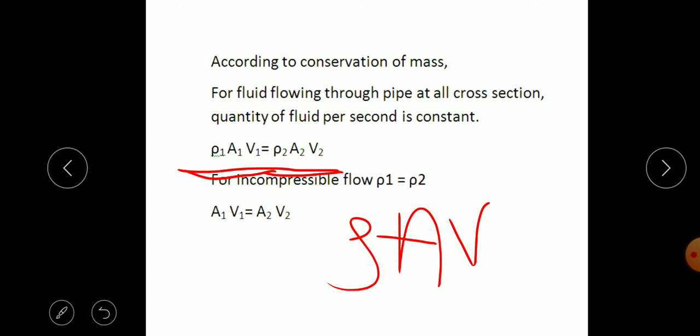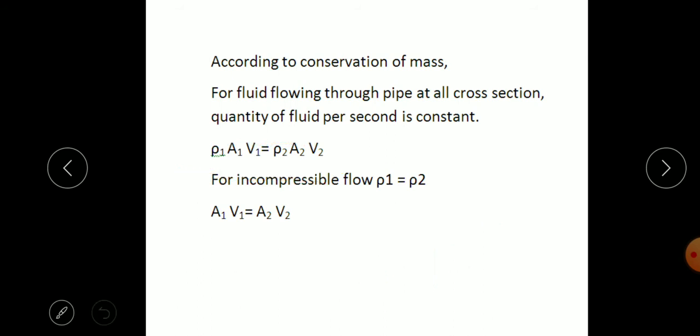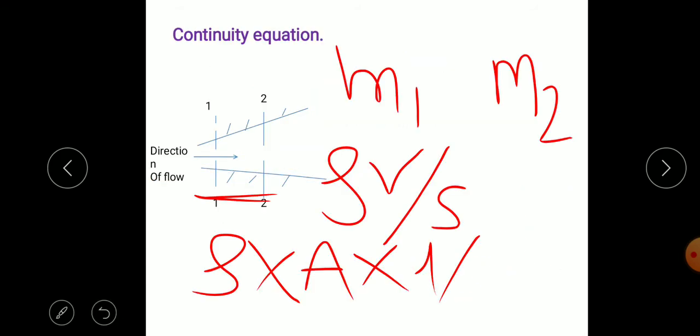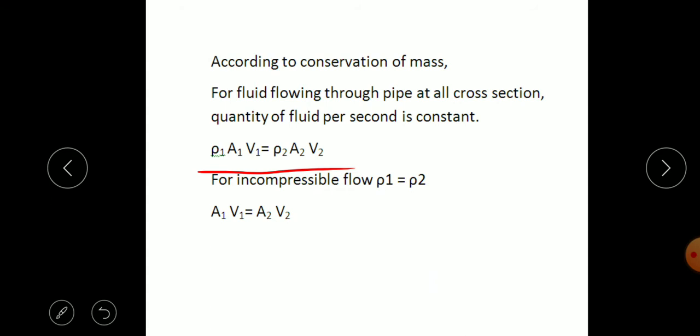So according to conservation of mass, the mass flow rate is constant, that is rho 1 A1 V1 is equal to rho 2 A2 V2. This is called the continuity equation in one dimension. One dimension means we consider that the properties vary along only the length. So this is the continuity equation in one dimension.